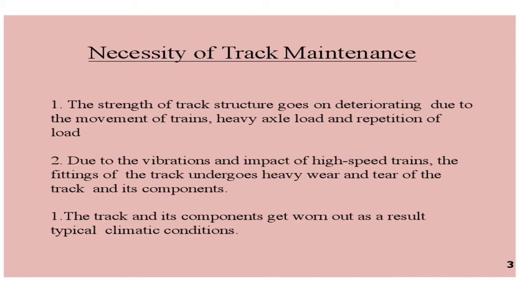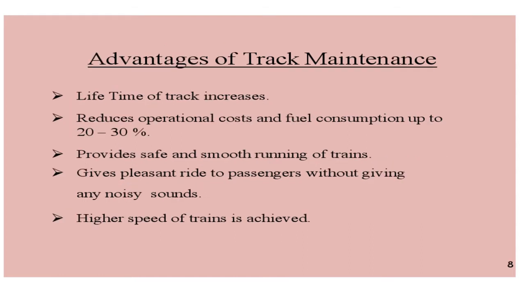When the strength of the track structure is reduced or deteriorated, it will affect the moving of trains. Sometimes large accidents can happen. Sometimes derailment can happen if we are not going and looking over there. So periodic or regular maintenance has to be carried out for the track. And also, since there is heavy vibration impact of high-speed trains, heavy wear and tear can happen on the components as well as on the track itself. Also, due to climatic conditions, they may get wear and tear. So all these things are there, and because of this, there is a necessity for track maintenance.